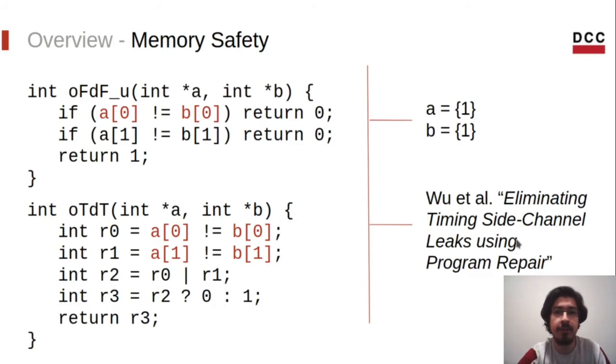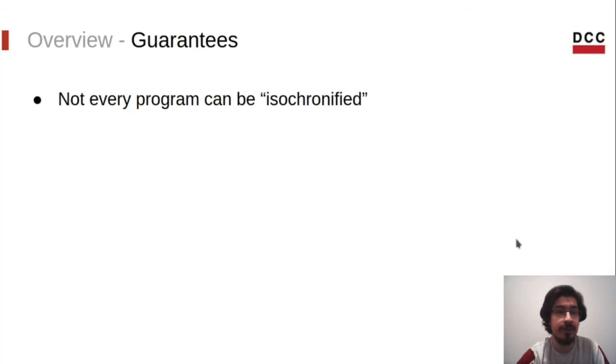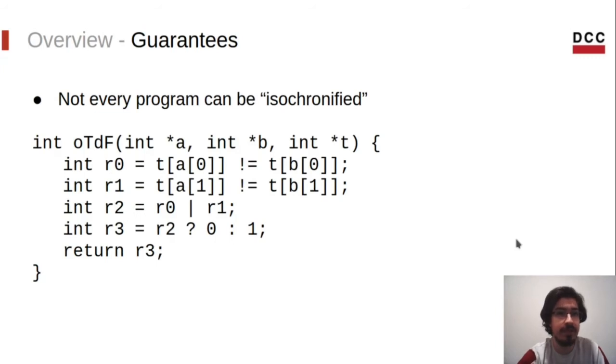This is basically what was proposed by Wu et al. in the paper called Eliminating Time Side Channel Leaks Using Program Repair. And what we want here is to improve their work by not introducing any kind of bugs. Unfortunately, not every program can be safely transformed. Consider, for instance, OTDF. This version is operation invariant, but is not data invariant. It's quite similar to the previous function, actually OFDT, but it takes one additional parameter t, which is used in the comparisons.